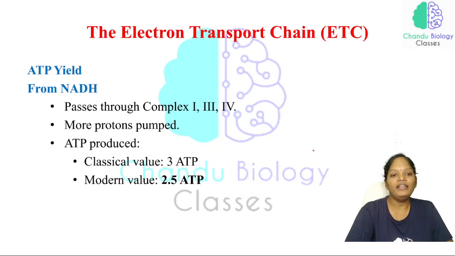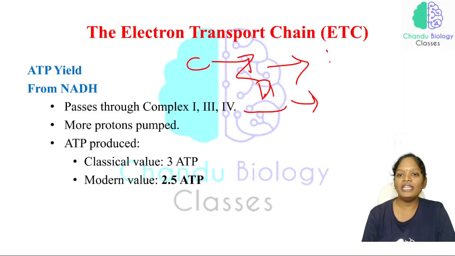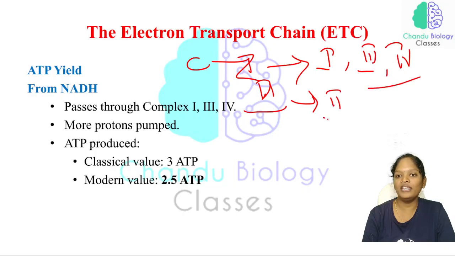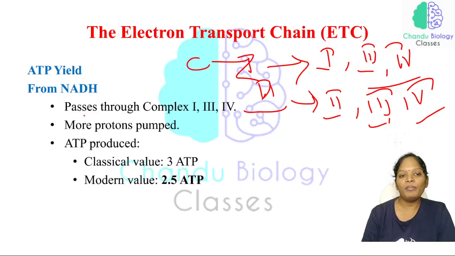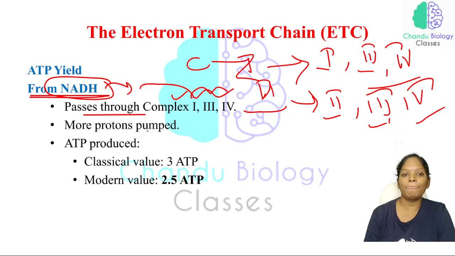Now, see, ATP yield from the NADH. So we have studied the complex 1 pathway and the complex 2 pathway, that is NADH and FADH₂. Here complexes 1, 3, 4 have been involved, and here complexes 2, 3, 4 have been involved. So NADH is giving the electrons to complex 1. From complex 1 it is transferred to 3, and from 3 to 4, and more protons are pumped here.